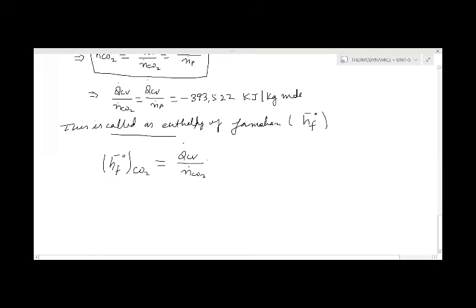which is equal to Q dot CV upon n dot P, and minus 393522 kilojoules per kg mole.